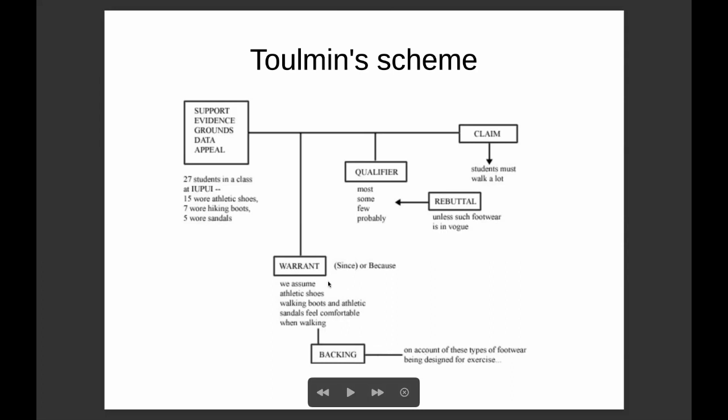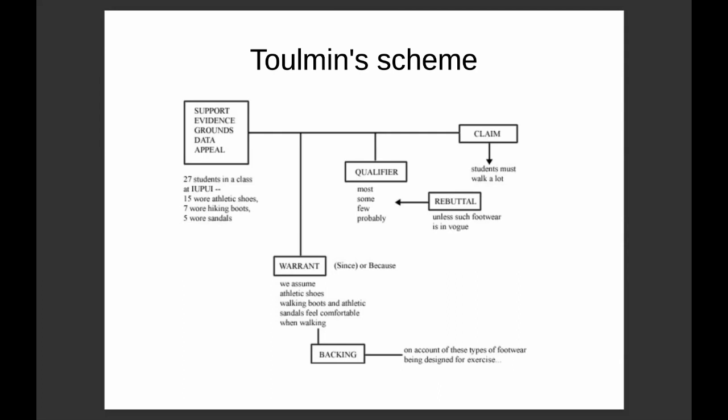We have a claim, a datum, a warrant that connects the datum with the claim, and a backing that supports the warrant. To complete this Toulmin scheme, we need a qualifier, giving an idea of strength. For instance, probably most students work a lot. Other qualifiers are certainly, most probably, likely, plausibly, possibly. It is also important to add some exceptional circumstances that undermine the warrant, that is, the connection between datum and claim. For instance, if footwear is in vogue, people will wear it even if they do not work a lot.